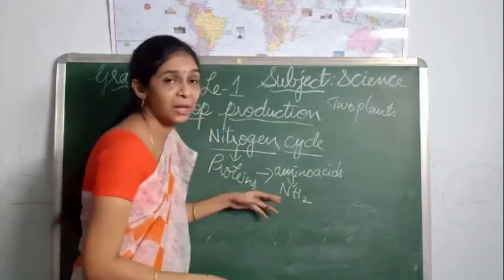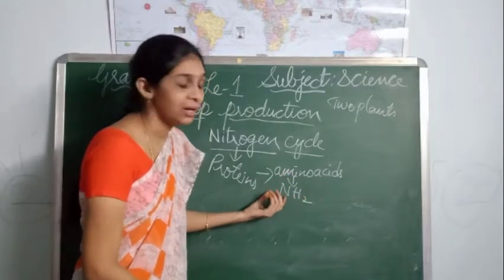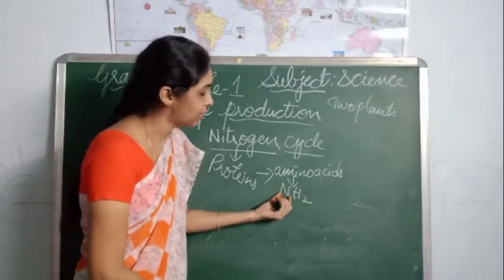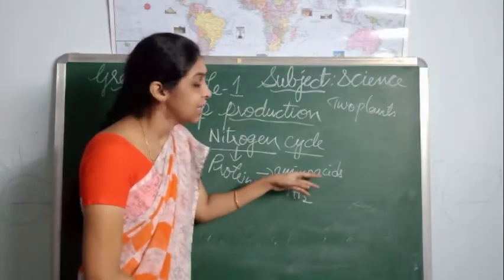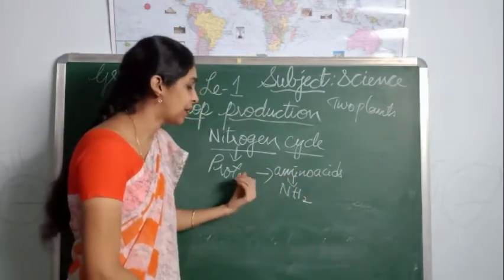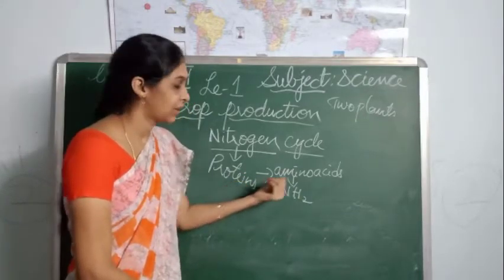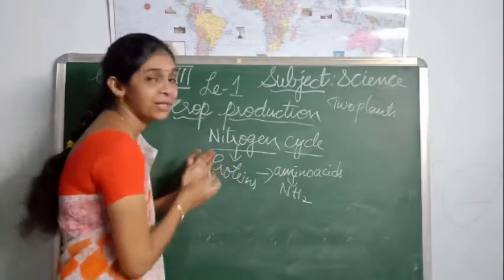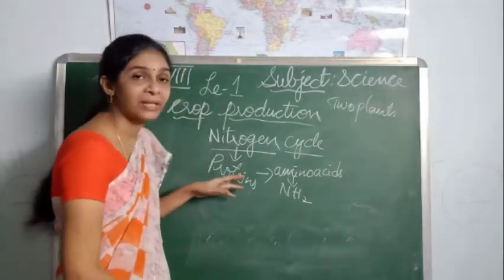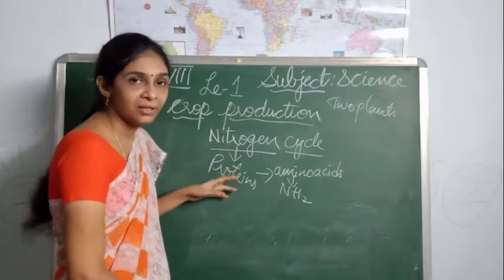You have studied this in previous classes. Amino acids are the building blocks of proteins and are helpful for their formation. Thus, we can say that nitrogen is required for the synthesis of proteins.